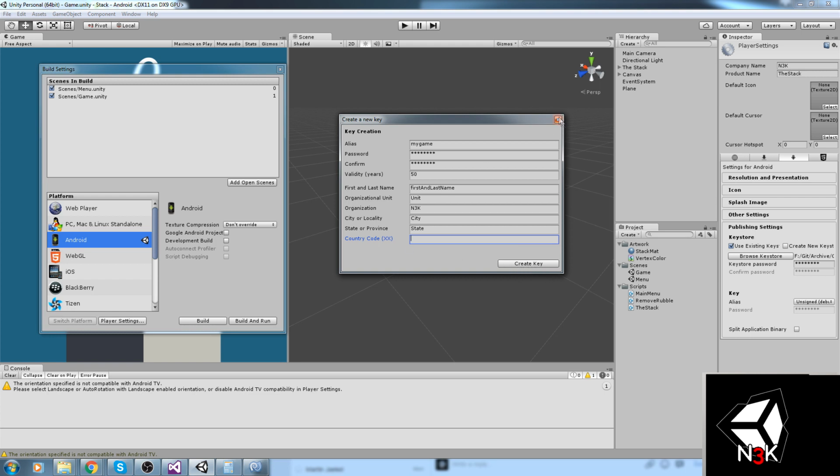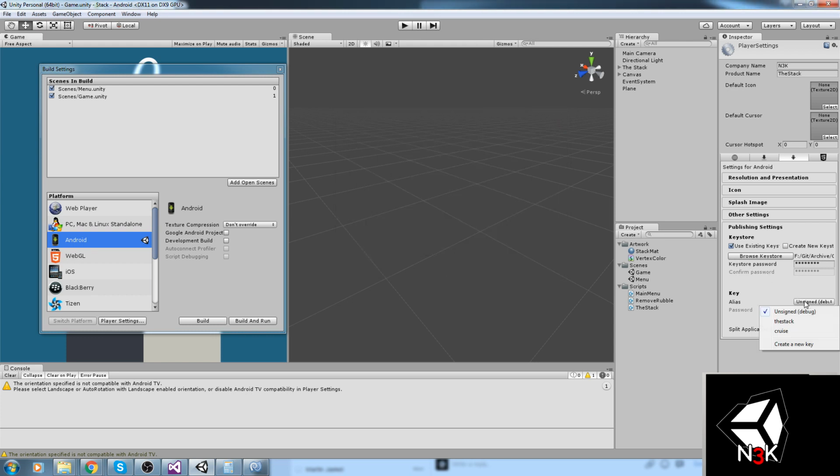Now I'm not going to do this because this is going to mess up my keystore basically. So I've already created mine. You're going to choose it from that menu. It's not going to be highlighted by itself. You've got to be choosing it right here. So go down, go in your game, your alias, and type in your real password again.